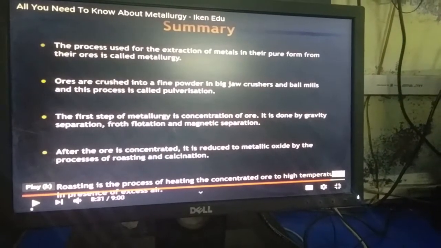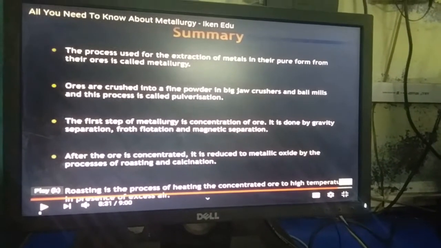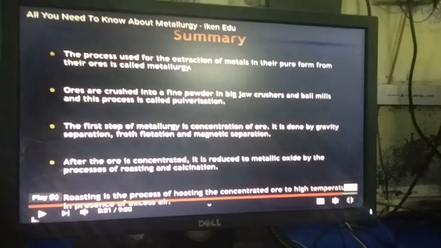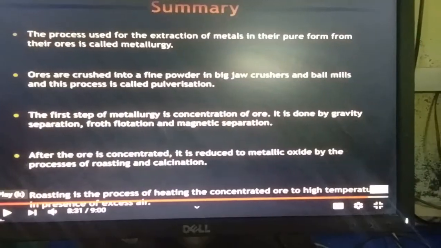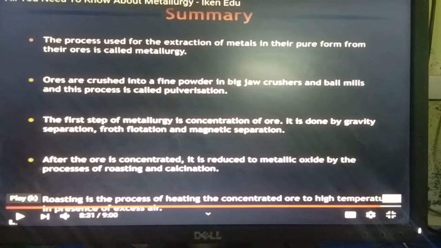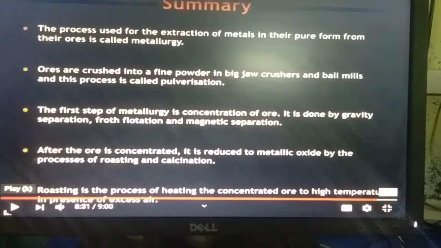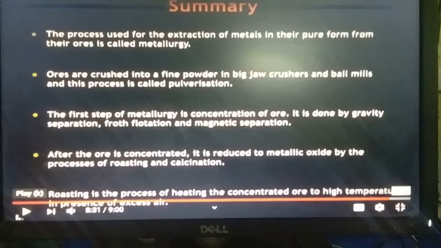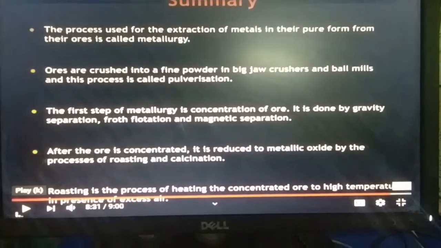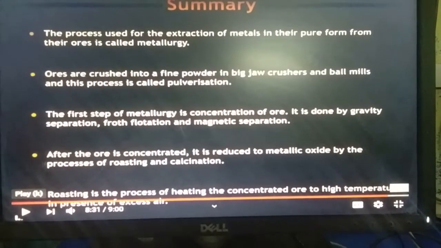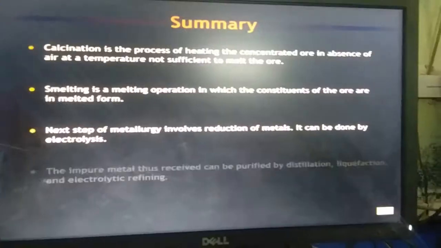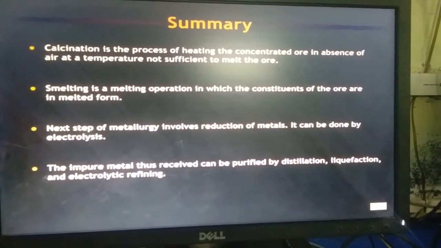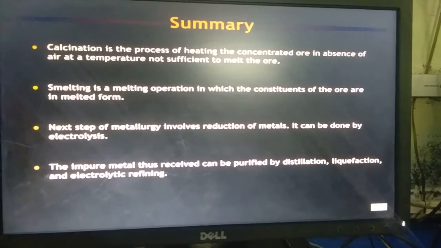After the ore is concentrated, it is converted to metallic oxide by the process of roasting and calcination. We know that roasting is the process of heating the concentrated ore to a high temperature in the presence of excess air, while calcination is the process of heating carbonate ore in the absence of air. Now the next definition, that is smelting. Smelting is the melting operation in which the constituents of the ore are in melted form.